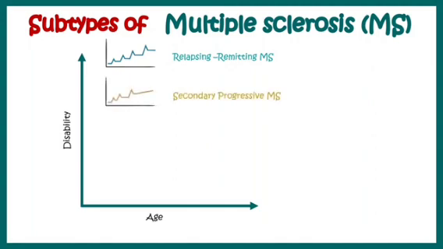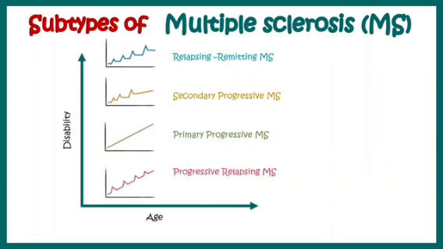The second type is known as secondary progressive multiple sclerosis. Then there is primary progressive and progressive relapsing. All these are really important. But the most common one is the RRMS, or relapsing remitting multiple sclerosis. Here, there are bouts of autoimmune attacks, spaced between months or years. So there is aggravation of this disease over time.